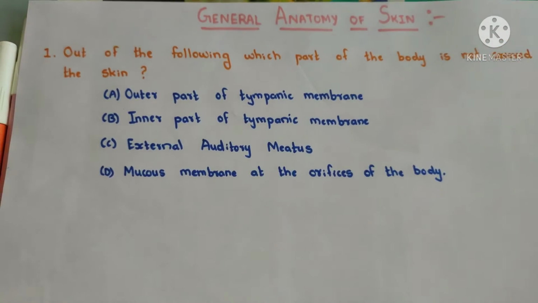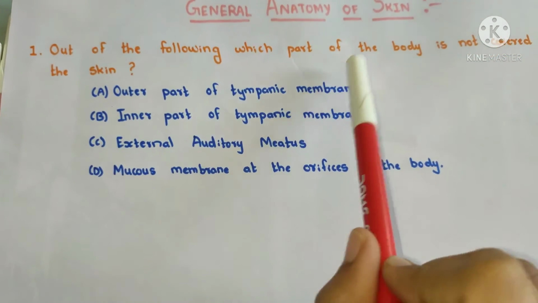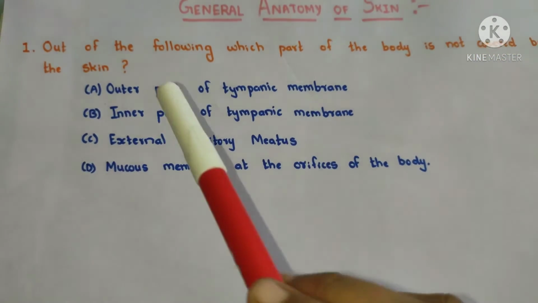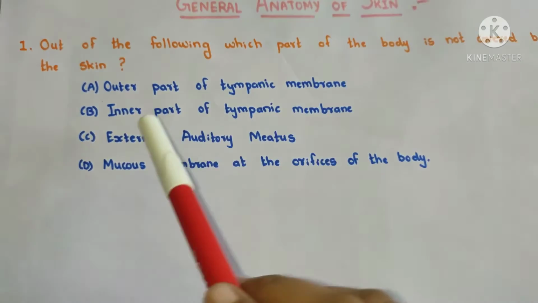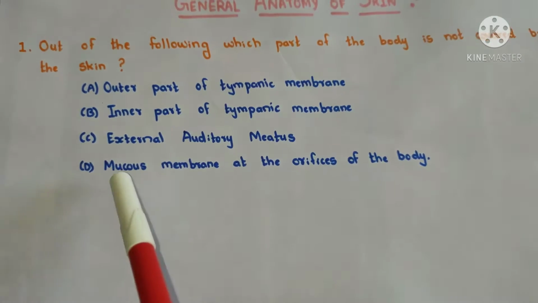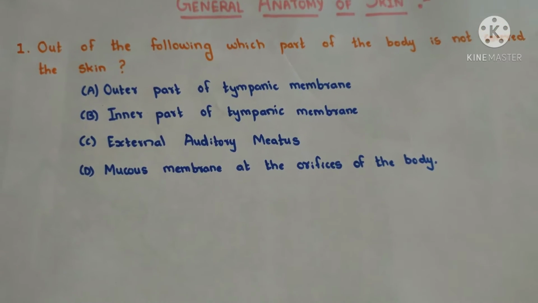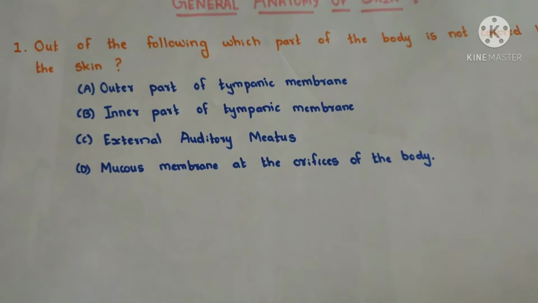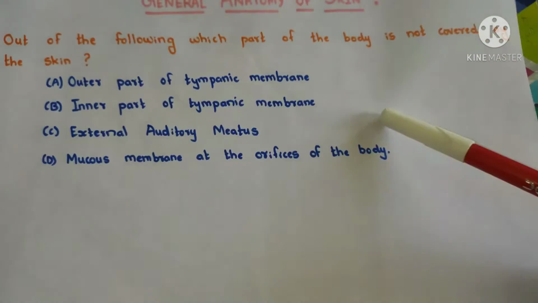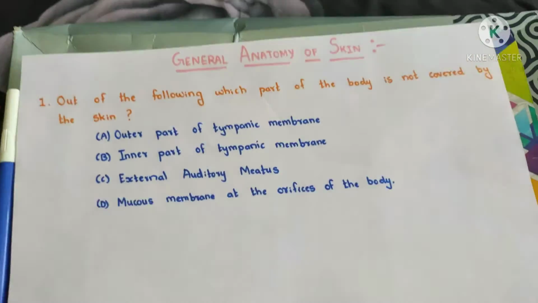So let's start. Our first question is, out of the following, which part of the body is not covered by the skin? Options are outer part of tympanic membrane, inner part of tympanic membrane, external auditory meatus, or mucous membrane at the orifice of the body. Now applying tukkabaji also we can say there are two options of tympanic membrane. So more are the chances that out of these two the answer would be there. But let's learn it in a proper way.